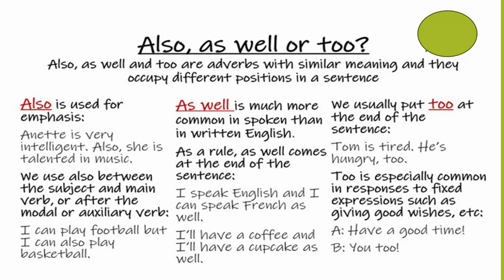I speak English and I can speak French as well. So in this sentence also, we have used as well at the end of the sentence. Next example sentence is, I will have a coffee and I will have a cupcake as well. About too, we usually put too at the end of a sentence, as well also at the end of a sentence, so both these adverbs come at the end.